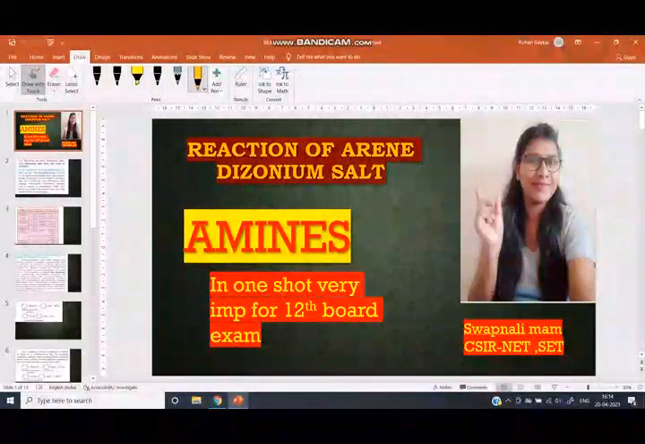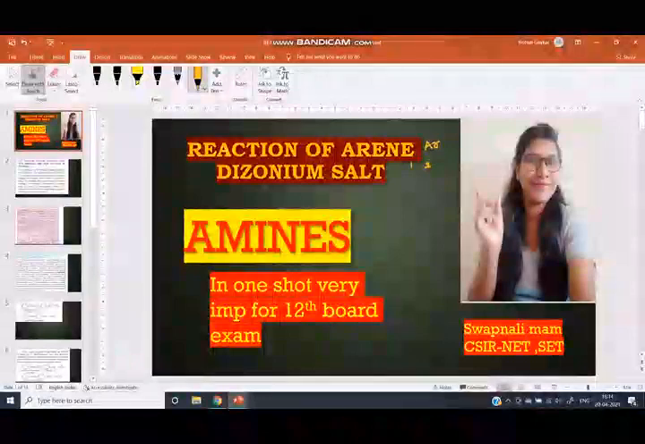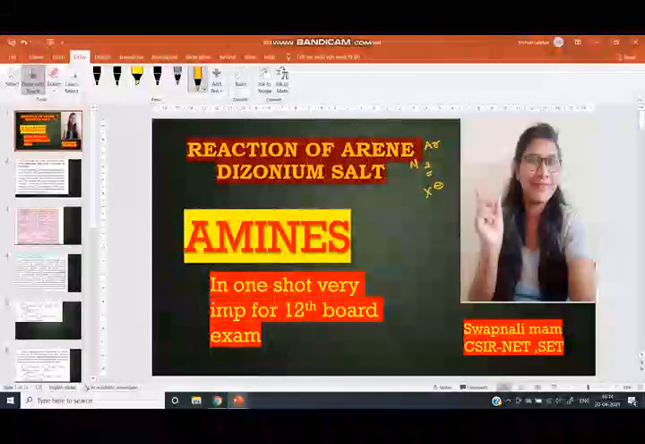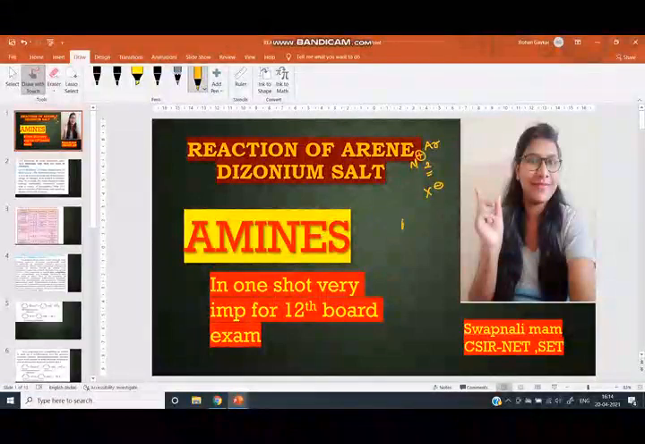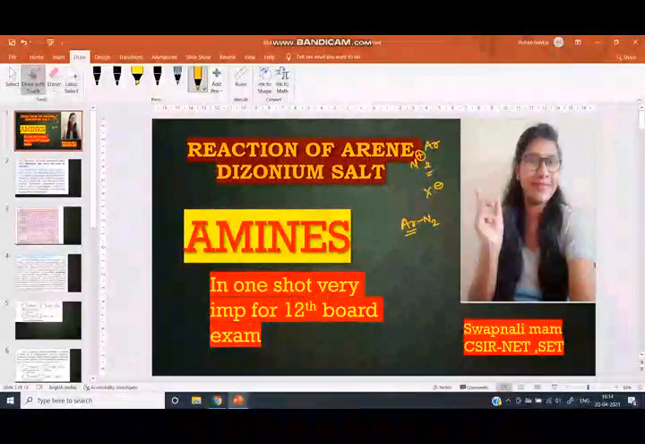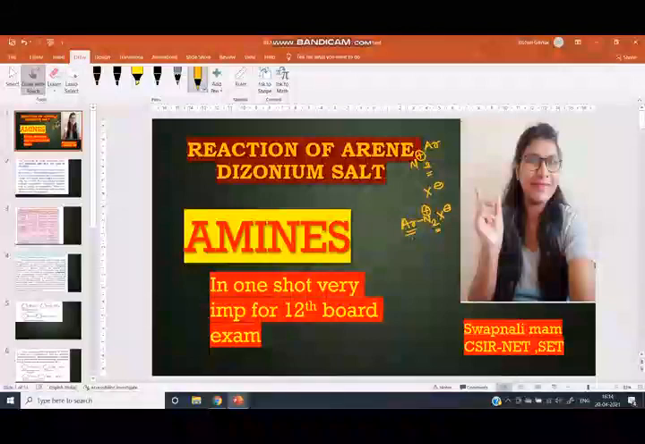Now we can see what is the arene diazonium salt. Arene means Ar, di means 2, azo means nitrogen and salt means X minus. The charge on nitrogen is positive. What is the formula for arene diazonium salt? This is arene, di means 2, azo means nitrogen and X minus, therefore it is a salt.